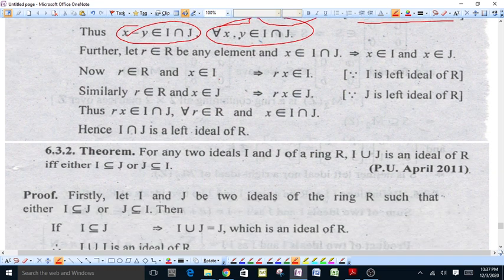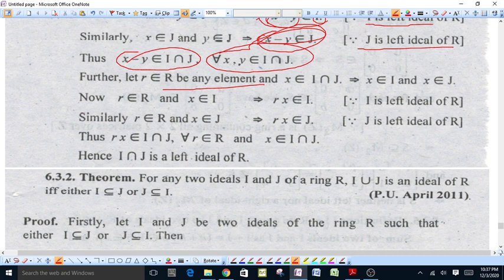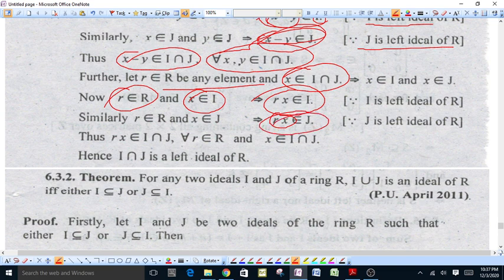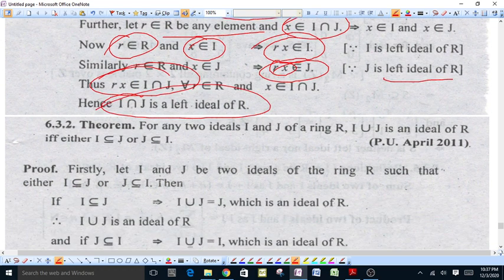Further, R be any element of ring R, and X belongs to I intersection J. R ring ਦਾ एलिमेंट है, X I ਦਾ एलिमेंट, it means R X belongs to I, क्योंकि I ਜਿਹੜਾ है वो लेफ्ट आइडियल है R ਦਾ। Similarly R X belongs to J, क्योंकि J is also a left ideal of R. Therefore R X belongs to intersection of I and J for every element R of ring R. Therefore intersection of two ideals I and J is a left ideal of R.